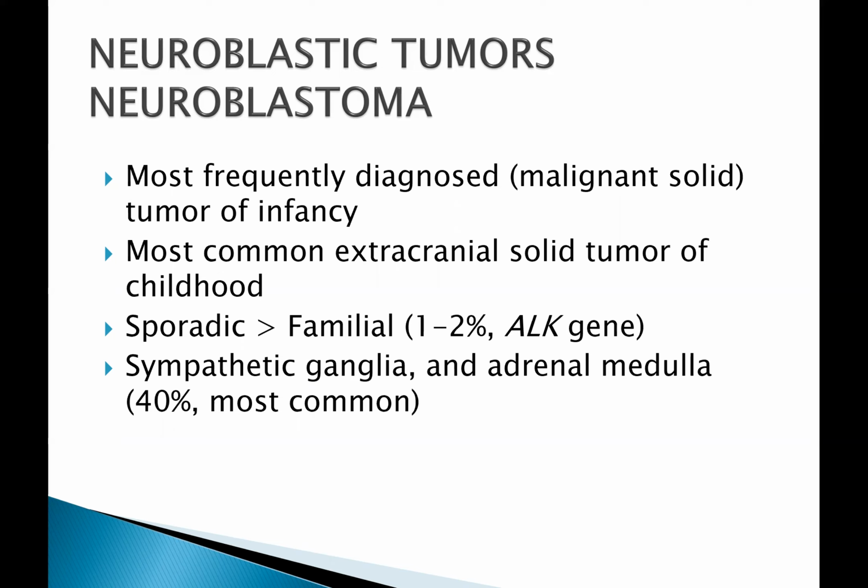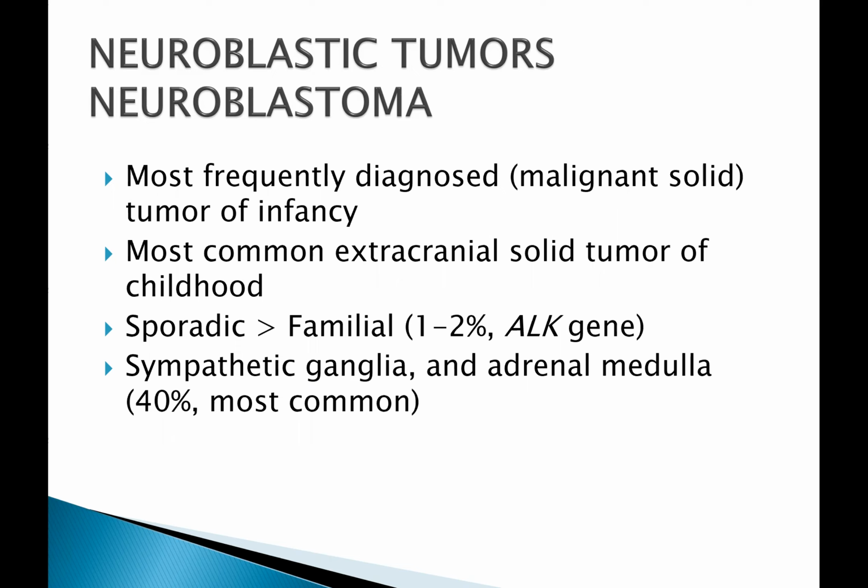When we talk of neuroblastoma, one of the things that you should remember is the ALK gene, anaplastic lymphoma kinase gene. Most neuroblastomas will occur sporadically, but 1 to 2% of which are familial. And in such cases, the neoplasms may involve both the adrenal or multiple primary autonomic sites.